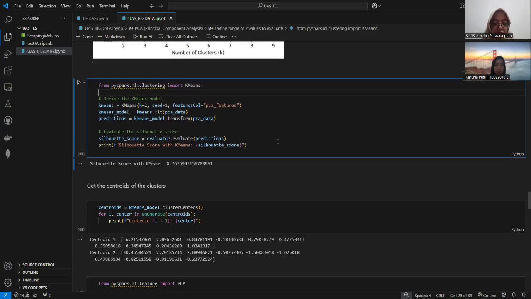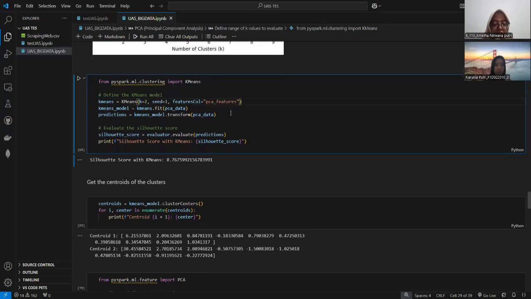Next, this code groups data into two clusters using K-means and checks how good the grouping is. Create the model. It sets up K-means to divide the data into two groups. To train the model, it learns patterns in the data.